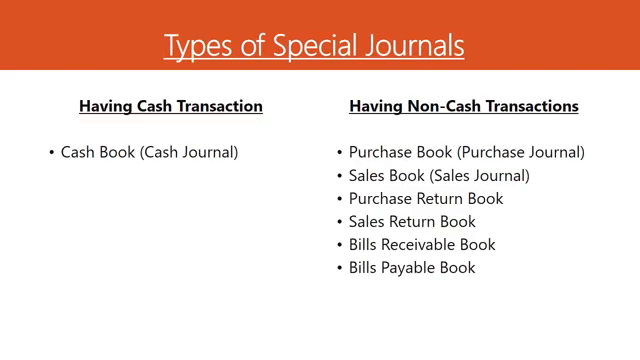Dear students, once again I am saying that by special journal I mean a journal in which transactions related to a certain special group are recorded. The special journals are also called special books, and we have different kinds of special books like cash book, purchase book, sales book, purchase return book, sales return book, bills receivable book, and bills payable book. Now we will see all these kinds of books one by one in the next slides.